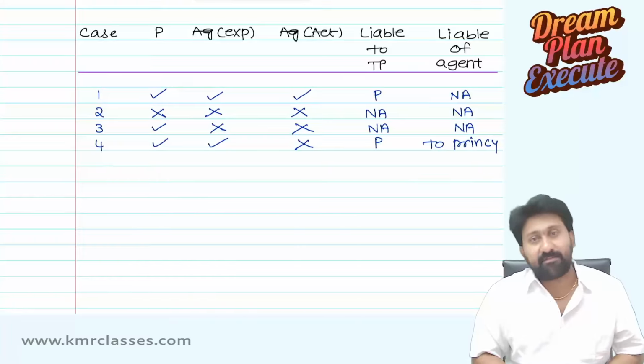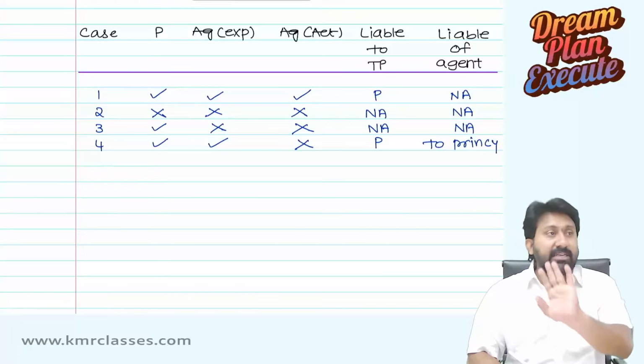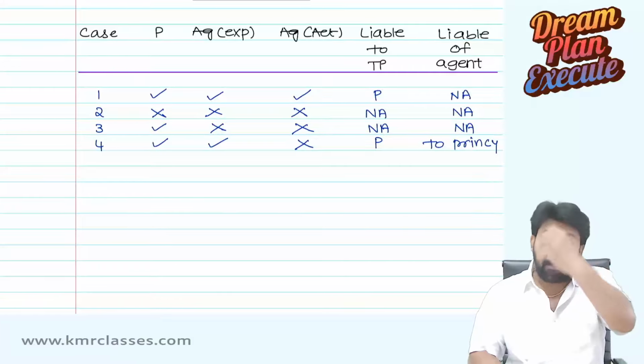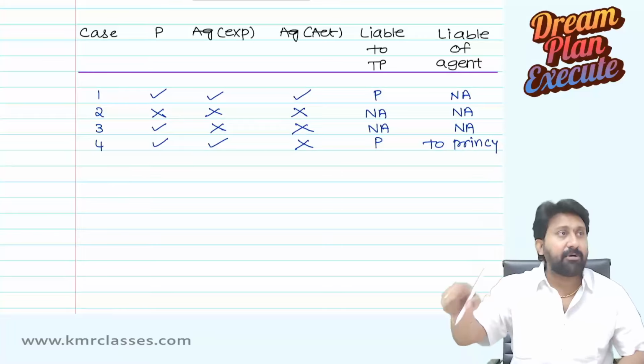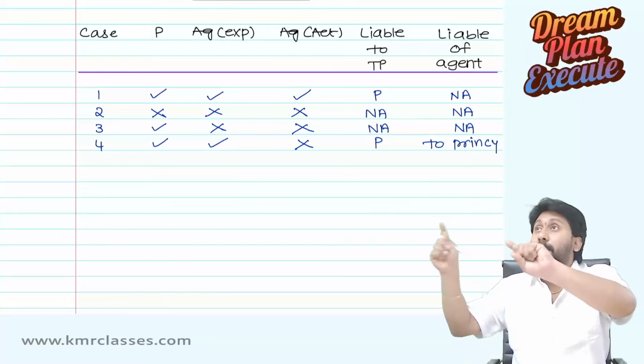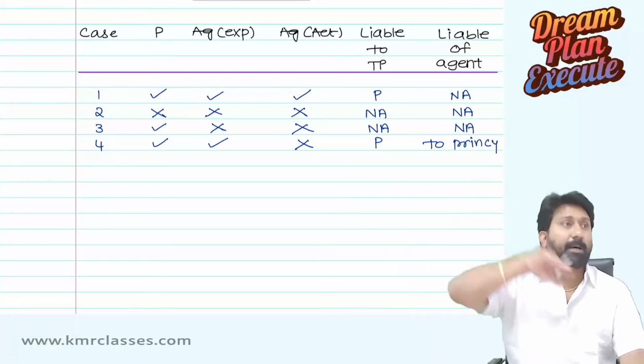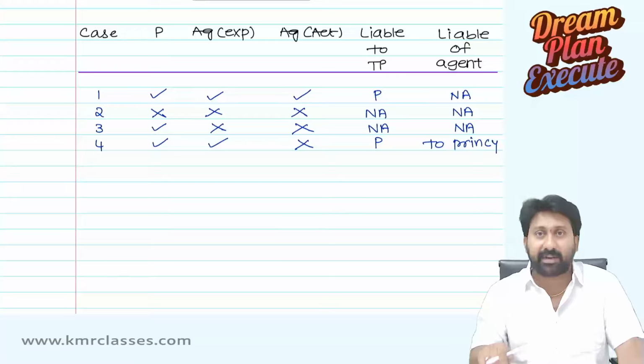So to the principal, he will have a liability. To the third party, the agent will not have any liability; the principal is liable. But to the principal, who will be liable? Agent is liable to principal. Means third party will slap the principal. Principal in turn will slap the agent. Directly third party won't slap the agent. That is the logic of this particular concept.